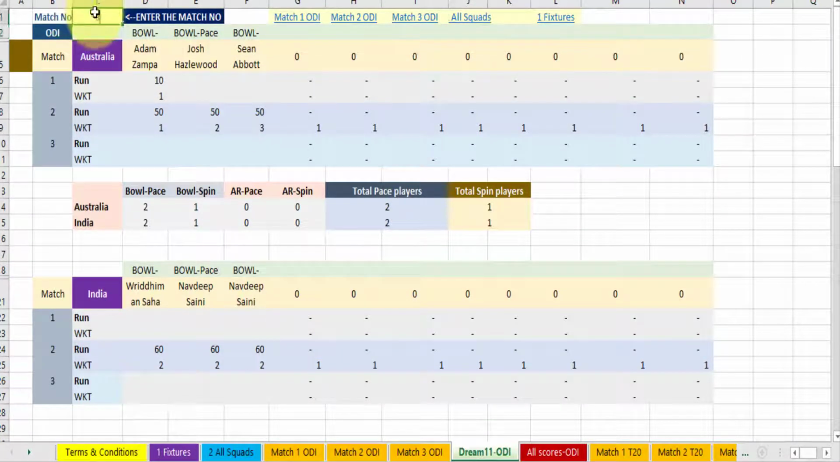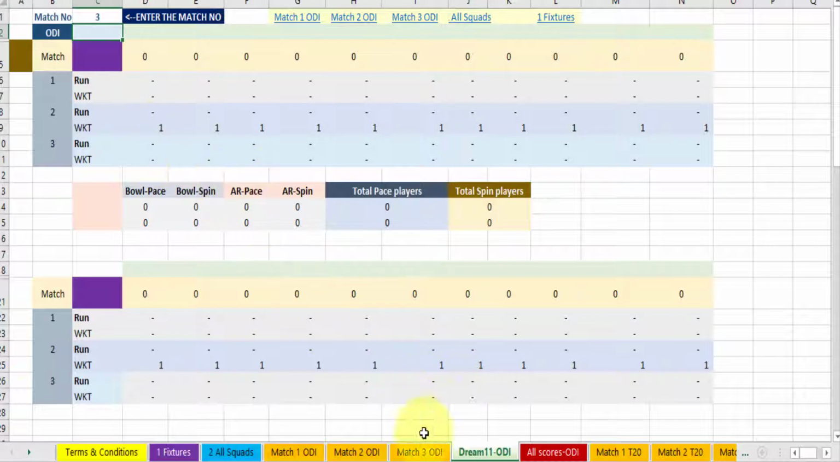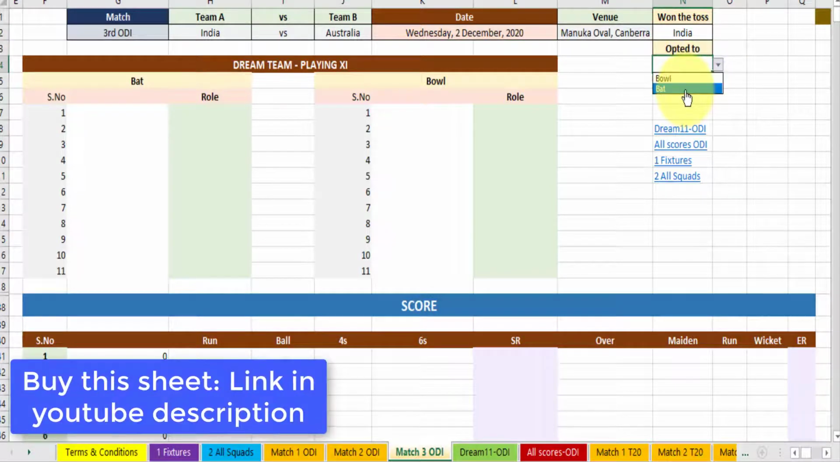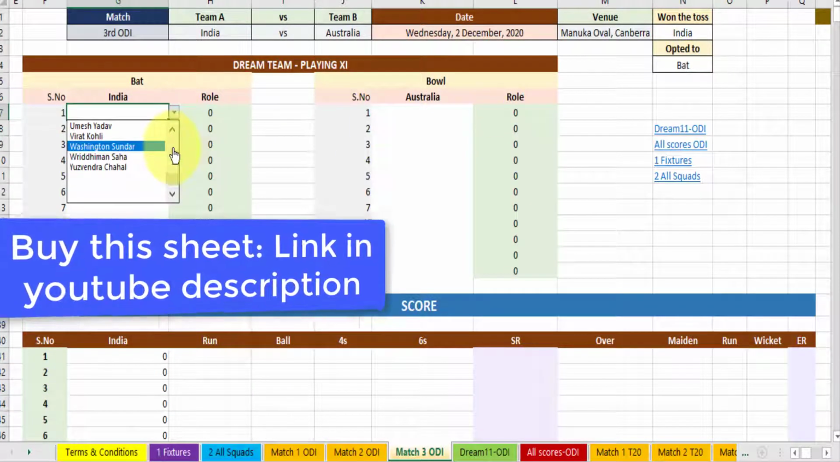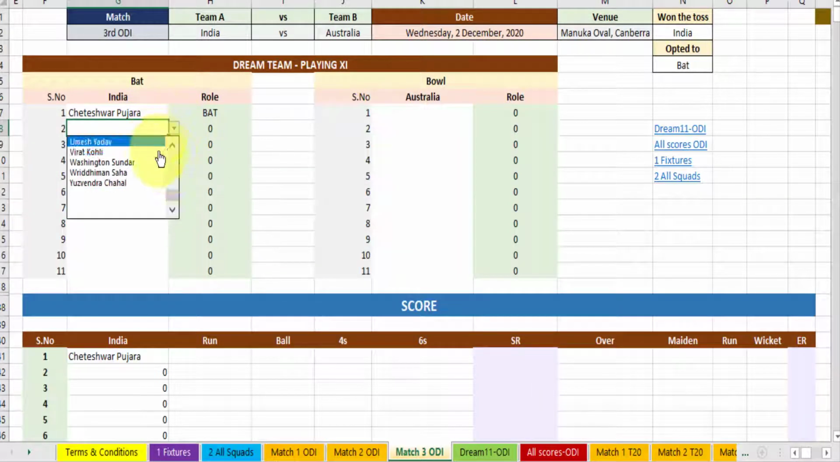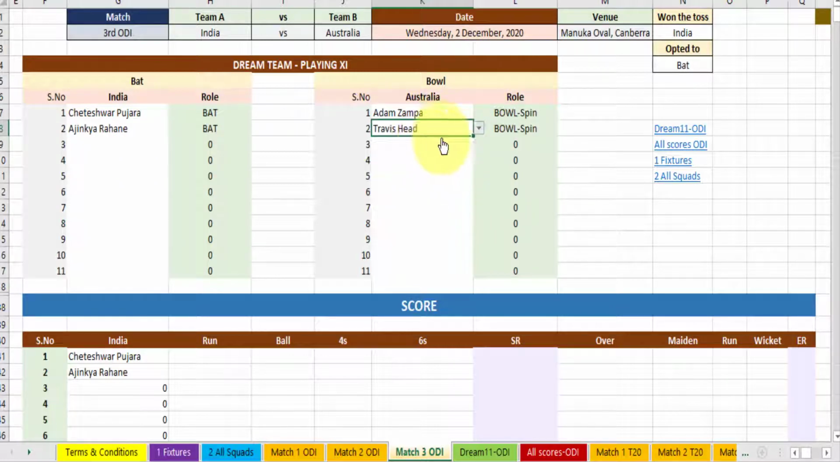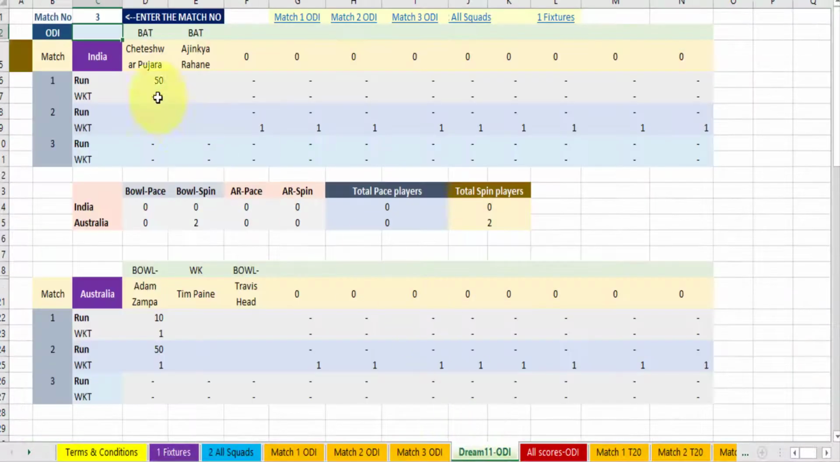Now suppose I select match 3. Match 3, again I have to, India opted to bat. I will be selecting all the India players, Cheteshwar Pujara and Ajinkya Rahane. Suppose in Australia I again selected Adam Zampa, Travis Head, Travis Head, spinner. So again if I see this, all the players' names and their roles appear, they are bowler, spinner, pacer, everything will appear, and past performance also appears here.